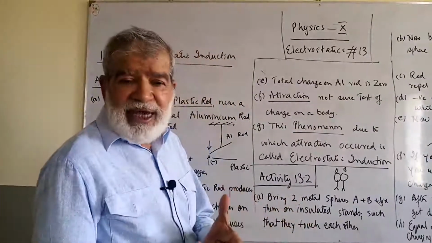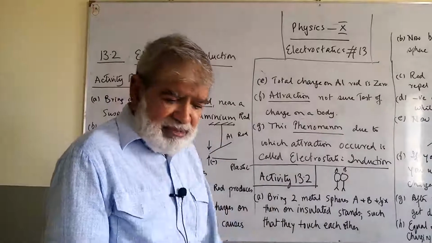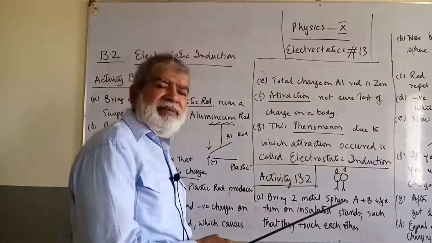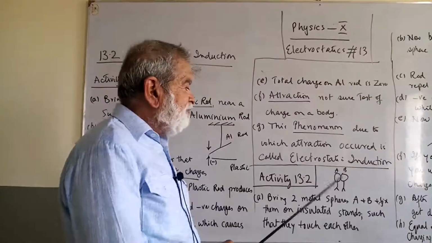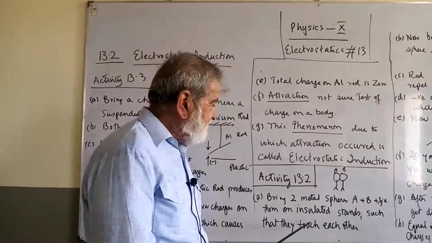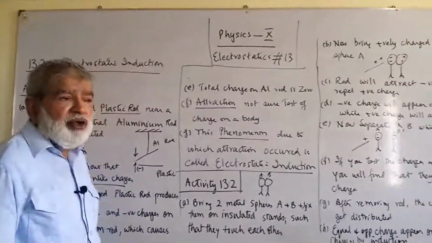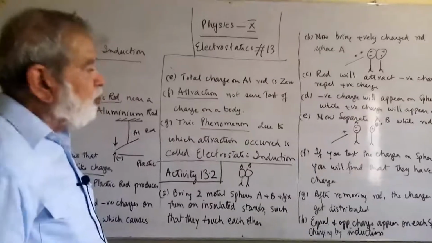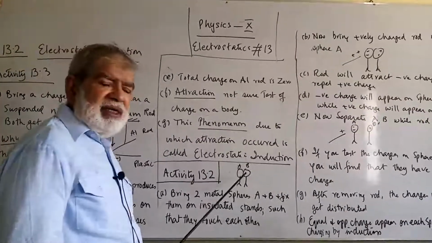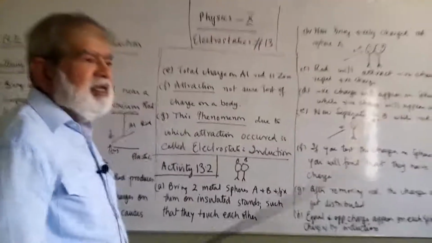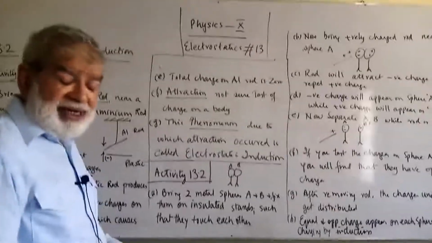Why were insulated stands used? So that their charge cannot go into the ground, so that they do not discharge. So take two metal spheres A and B and place them on insulated stands. Now bring both of them together so that they touch each other. Bring them close to each other and touch them. Now this is part 1: take two spheres A and B, place them on insulated stands, and bring them close together so that they touch each other.